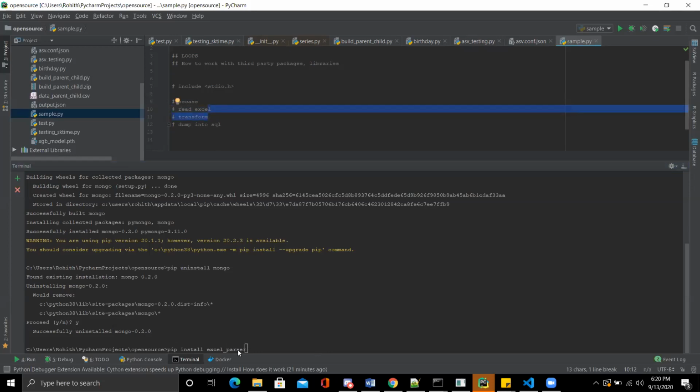So you will be using this imaginary Excel parser library to read the Excel. Then you try to do some kind of transformation logic. Then you will be installing some kind of SQL third-party library. You pass the connection strings for the SQL and simply dump the data over there. So this is how we work with external libraries in Python.